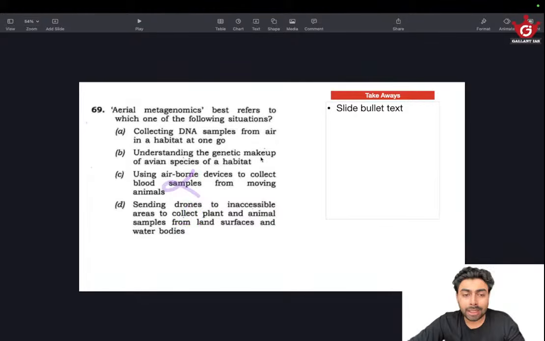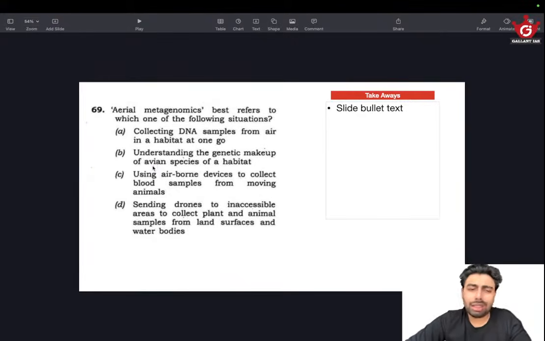Understanding the genetic makeup of avian species of a habitat. Then, collecting DNA samples from air in a habitat at one go. Among these two, which seems more in line with the statement? Aerial metagenomics. Meta means inside something else. So aerial metagenomics. Understanding the genetic makeup of avian species of a habitat.